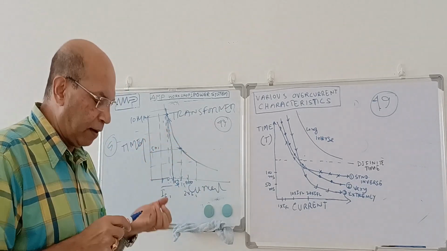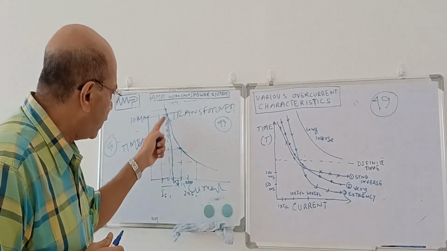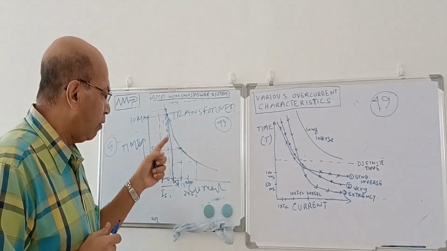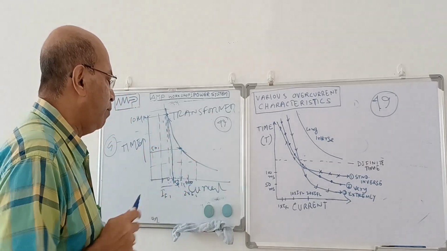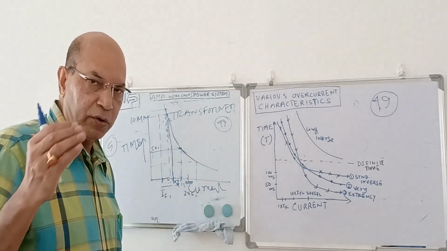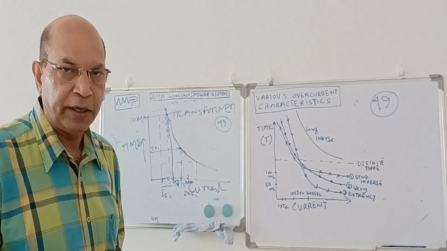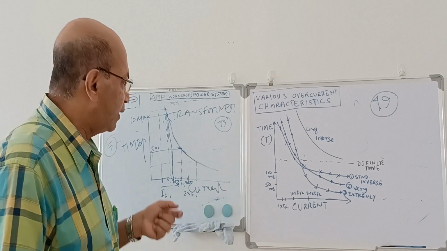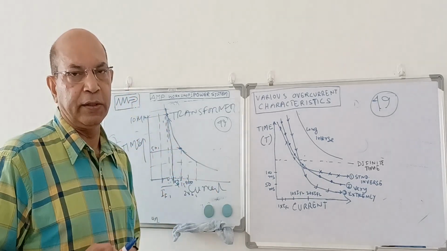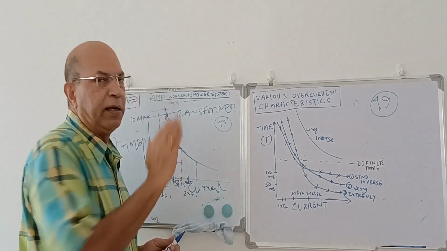So when we select the protection device for 49, we have to select the thermal characteristics of this relay or device such that it will operate in inverse nature. And the second point, the equipment, suppose the motor which we are talking about, the motor has its own thermal characteristics. That motor thermal characteristic will be similar to the relay characteristic, and that characteristic should be located above